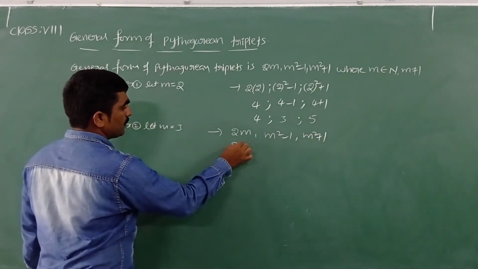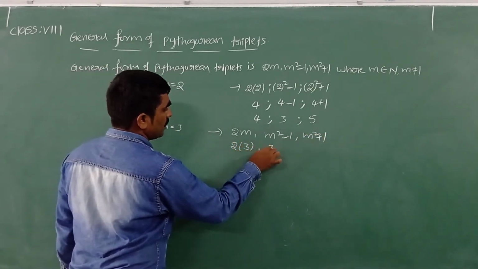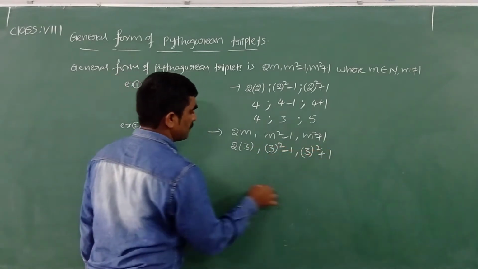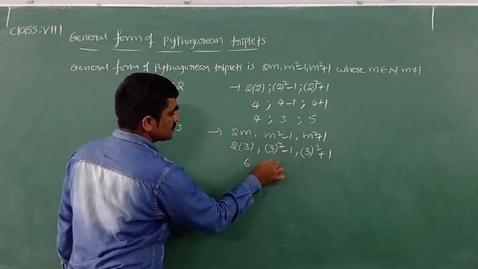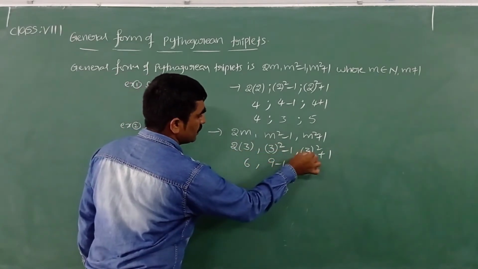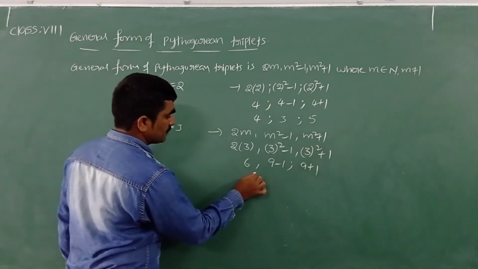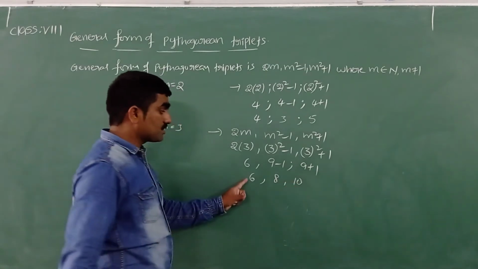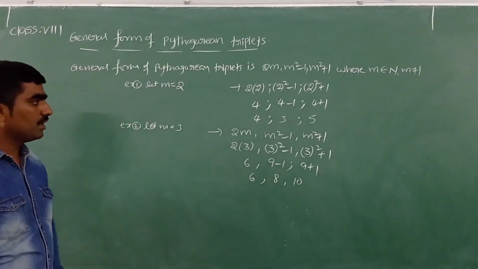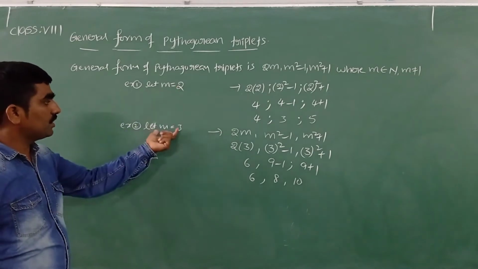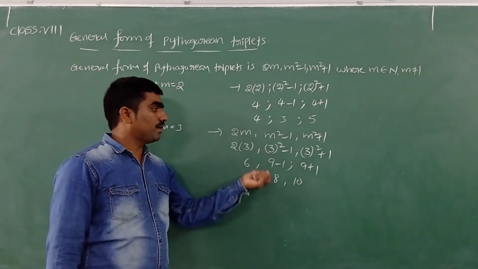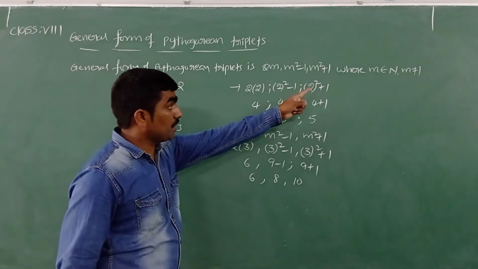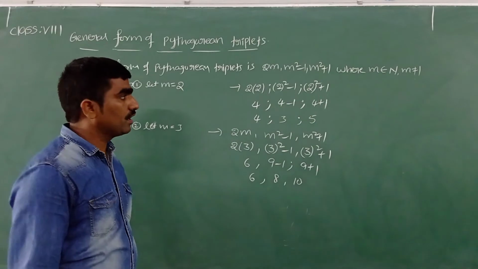So 2 into 3, in the place of m I am taking 3, 3 square minus 1, 3 square plus 1. 2 into 3 is 6, 3 square is 9 minus 1 is 8, 9 plus 1 is 10. 6, 8, 10 are always Pythagorean triplets. Like that we can find as many Pythagorean triplets as you want. Make sure that your value must be a natural number other than 1.